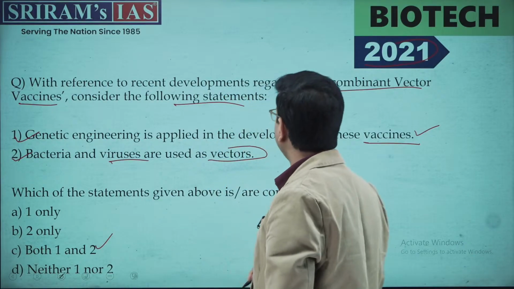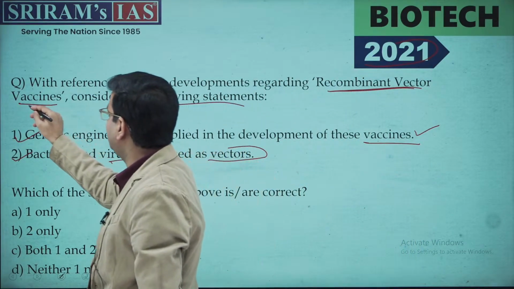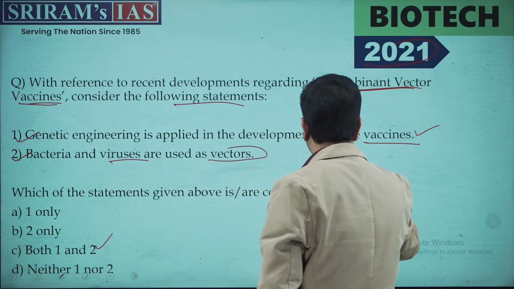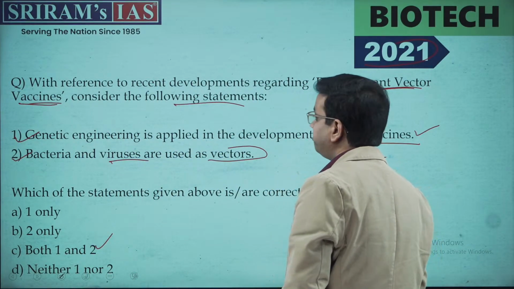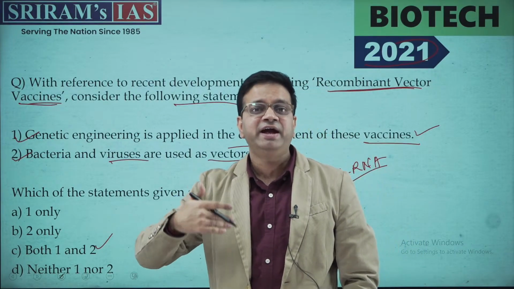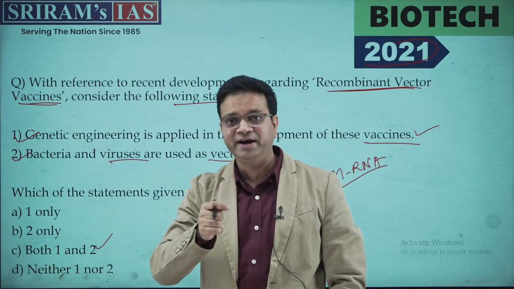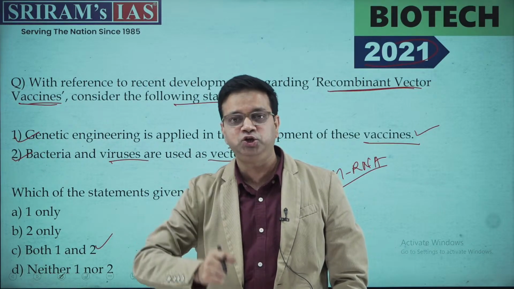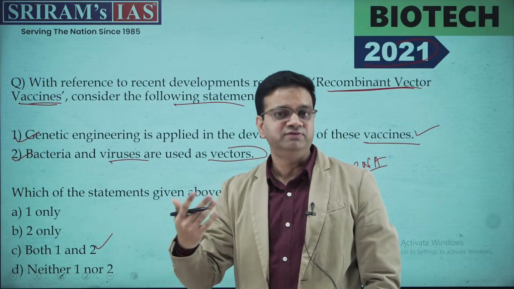If you want to read more, you can go through the recombinant vector vaccine part. I have already talked about mRNA, right? So mRNA, that is a messenger RNA vaccine. There is a vector-borne one. There is something called a live attenuated virus vaccine, where the same virus at a low capacity is introduced into the human body. So do have a check. There might be some questions coming out of the vaccines part.